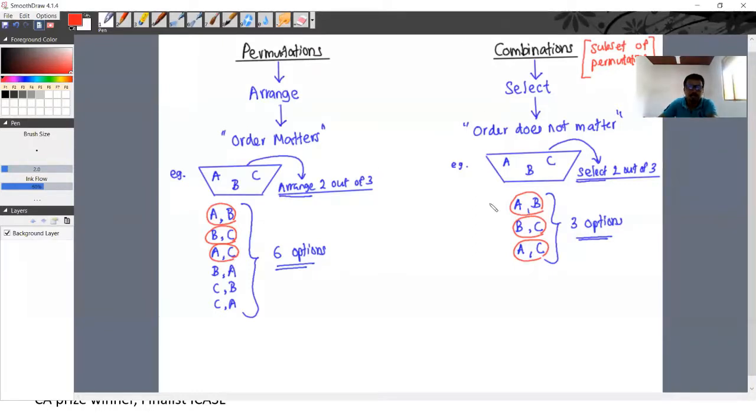Right? Combinations are a subset of permutations.